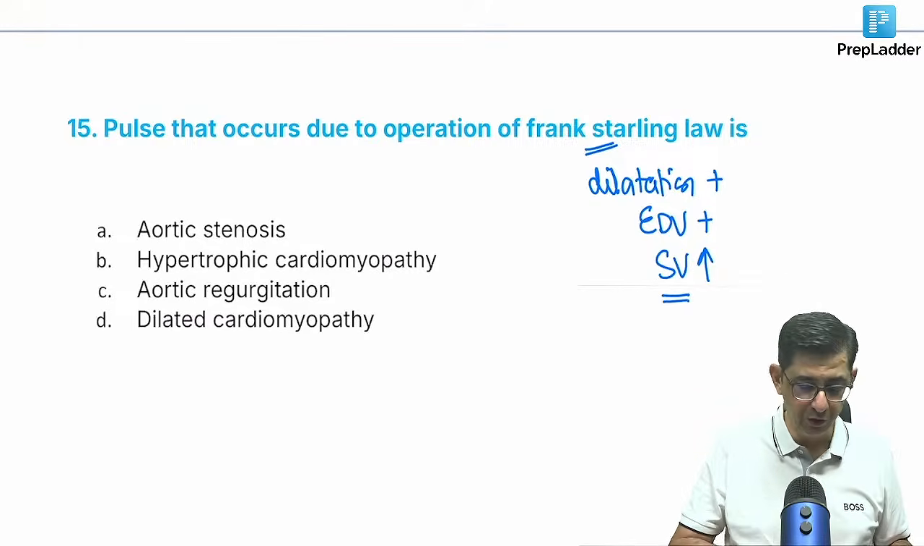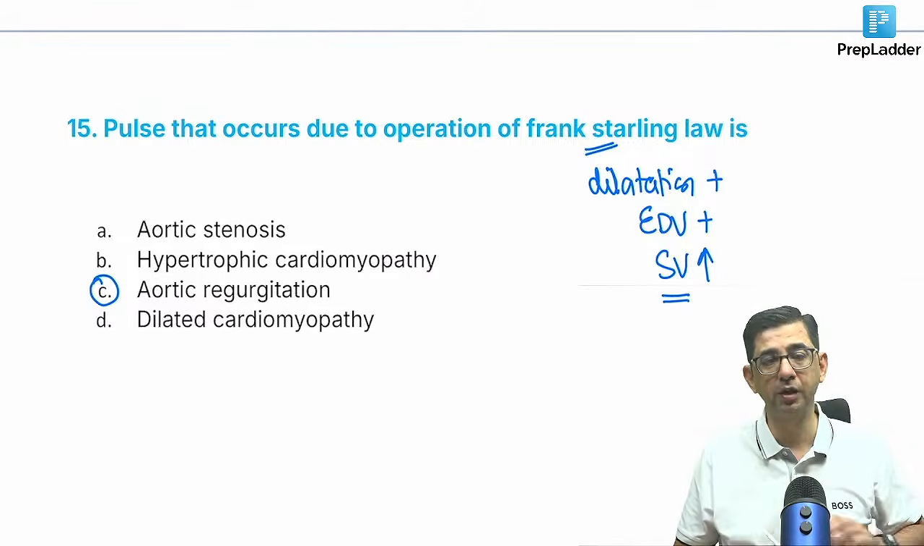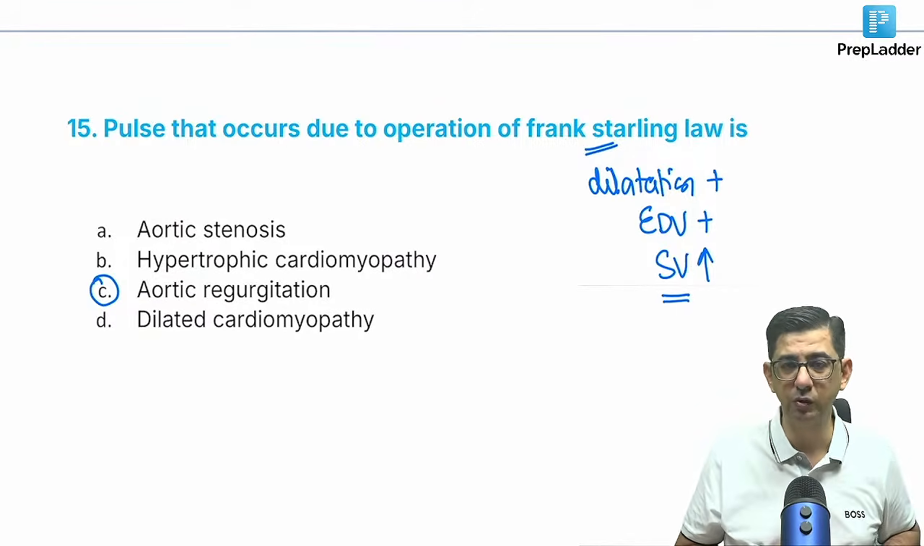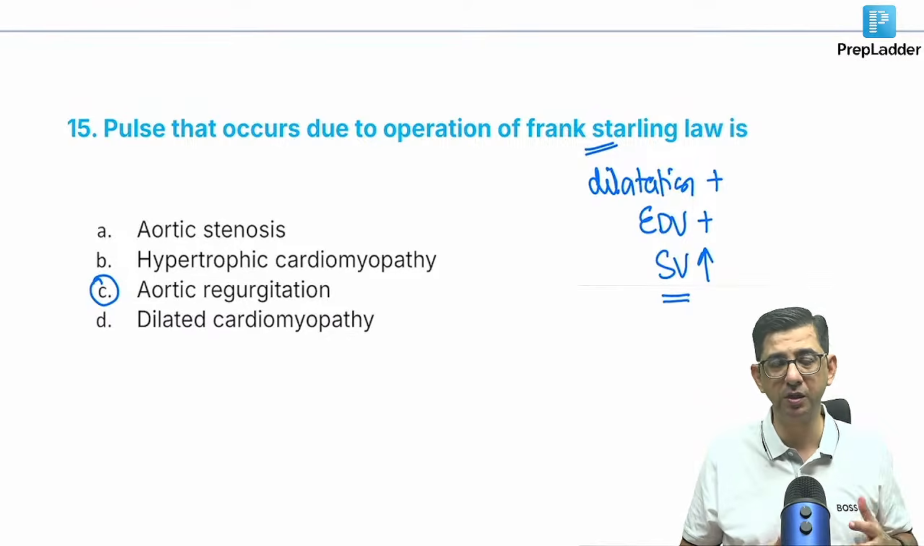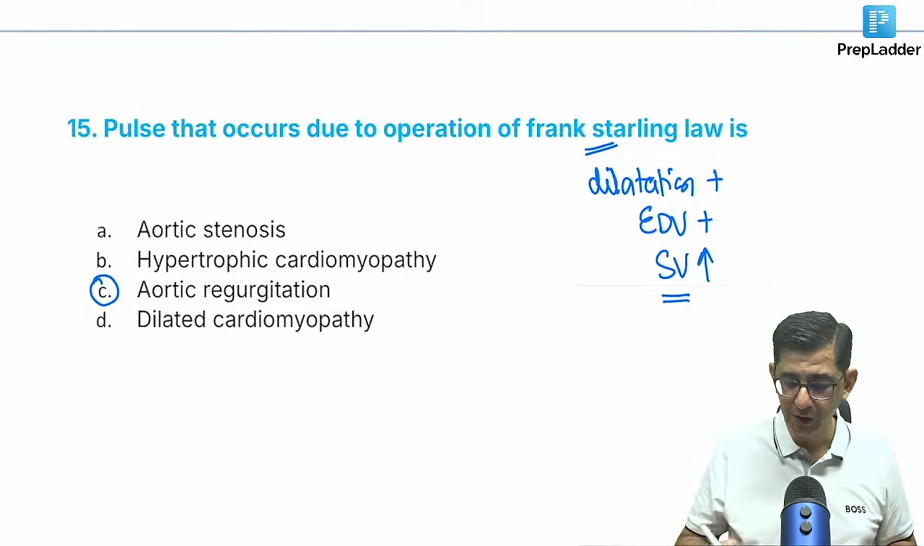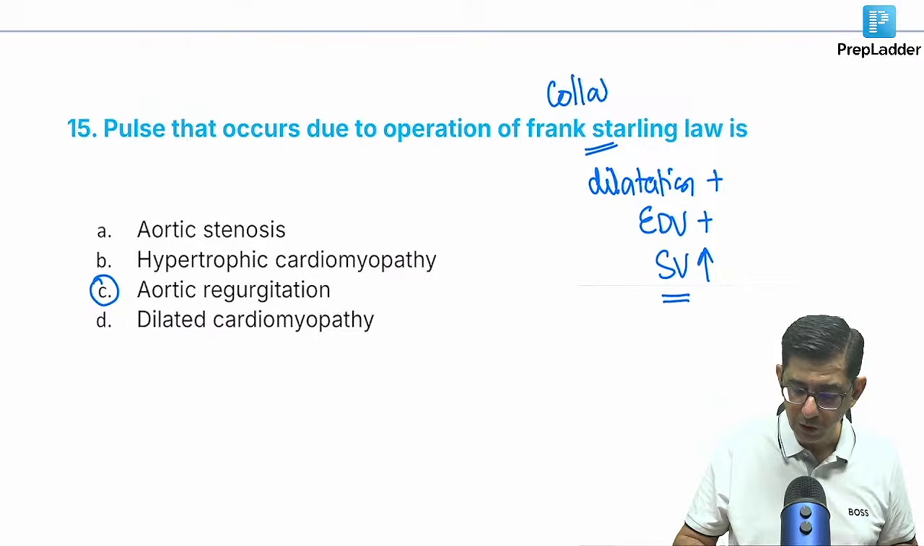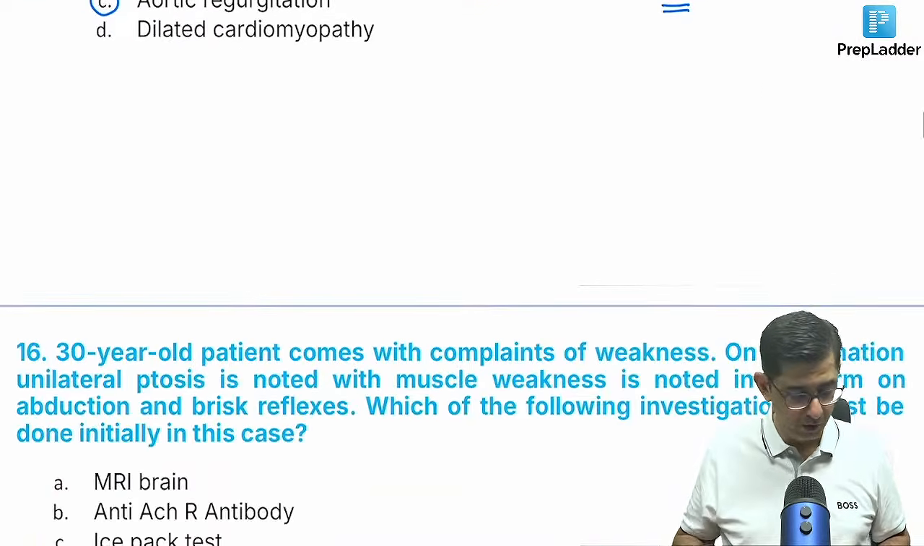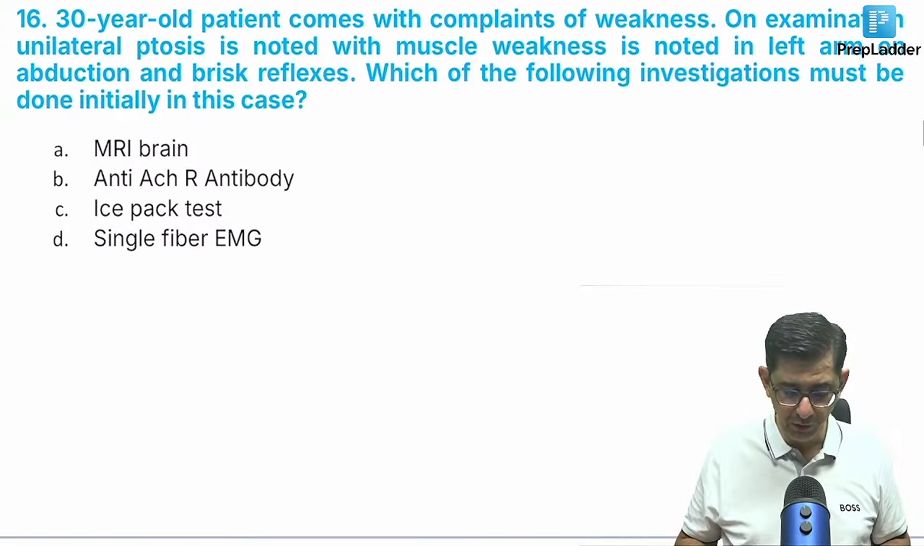This is a feature of chronic aortic regurgitation. The correct answer for this one is option C. I think this question was asked last time, about the pulse operating on the Frank-Starling law. That would be the collapsing pulse, also called Corrigan's pulse, seen in patients with valvular aortic regurgitation. So we are sorted for this one. Let's move to the next one.